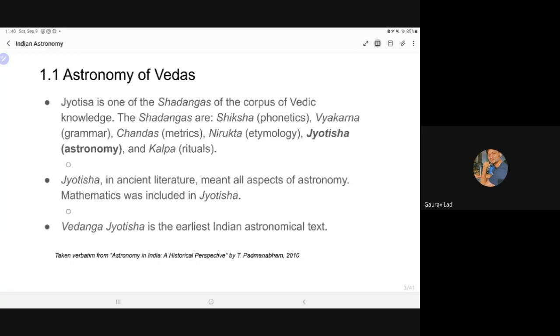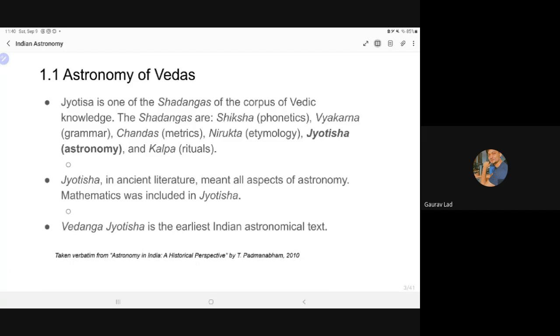Then we have Nirukta, that's etymology, basically the etymology of the words, the language itself. And then we have Jyotisha. Jyotisha is one of the Shada Angas of Vedic literature. And then we have Kalpa, that is the rituals, all kinds of rituals that need to be performed.